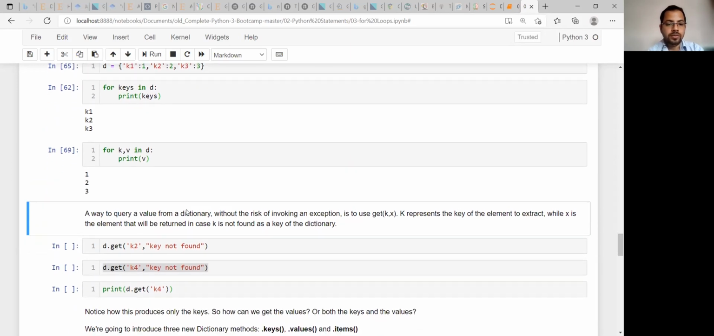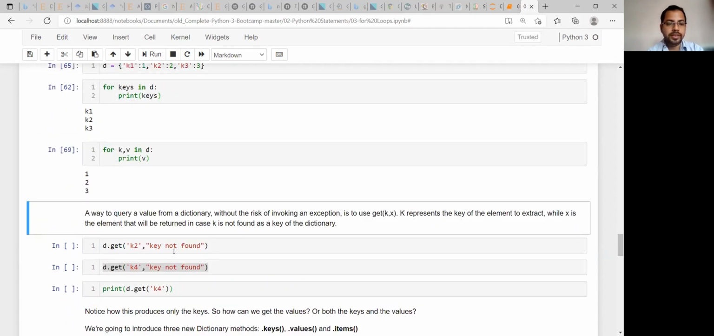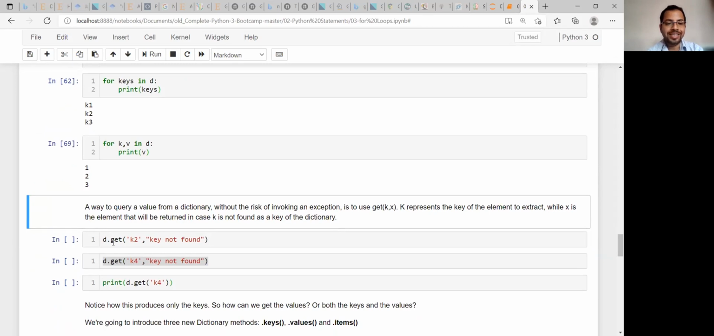Okay, now there is another concept, how you can extract that key 2 value. That means 2 will be printed. So for that you can use the .get method. So d.get, you are specifying that your key item is K2. So you are writing K2, and if not found, then it will print key not found. This is the syntax, how you can use the .get method.